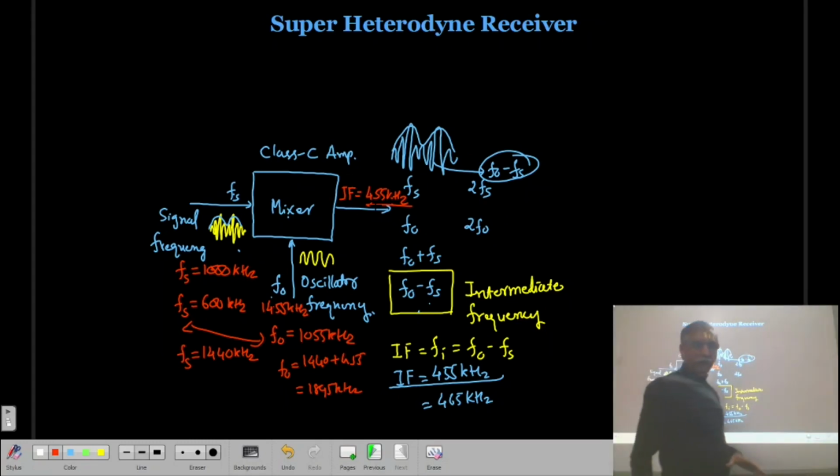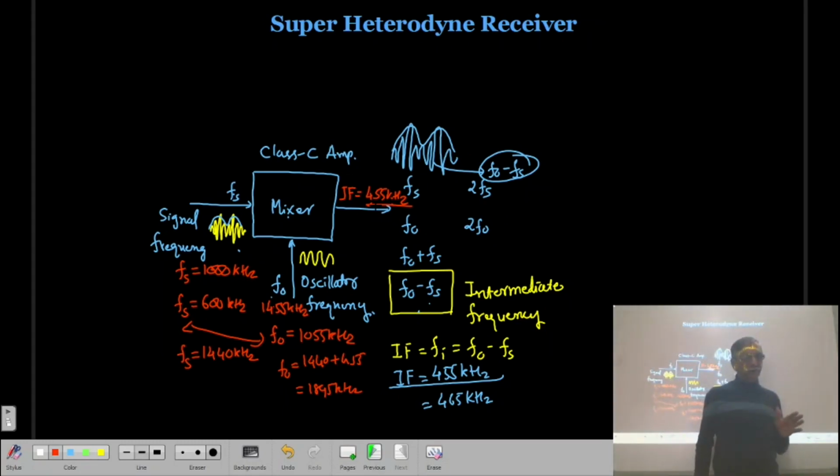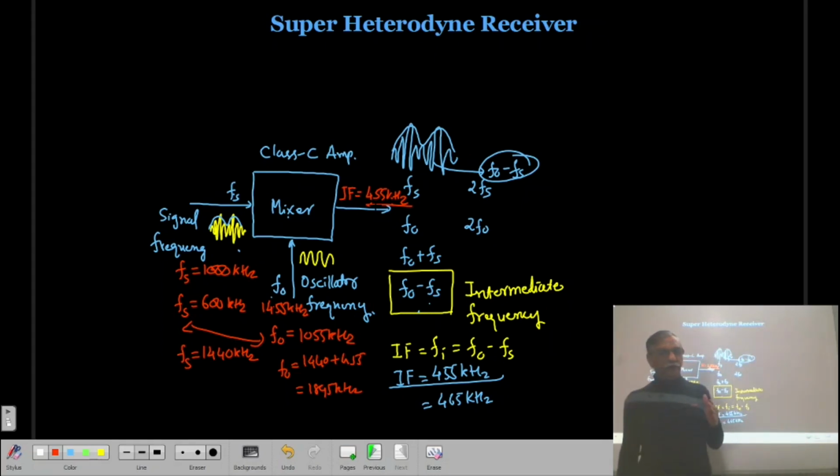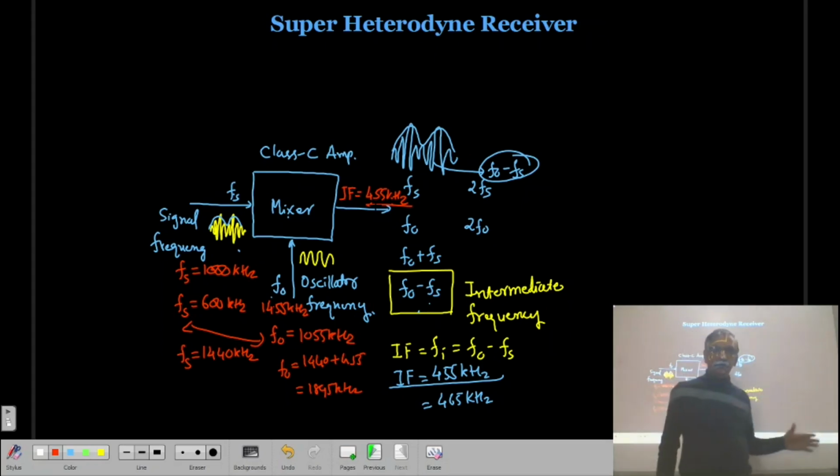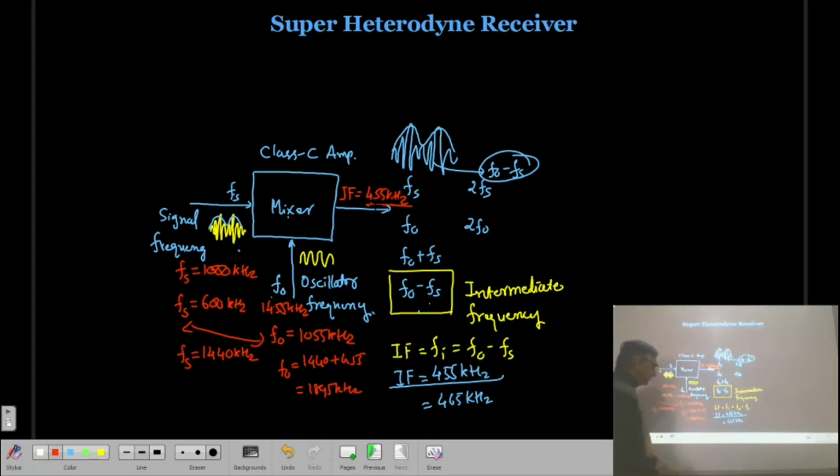What I mean to say is that if we change the signal frequency, or if you are tuning to a different frequency, then the oscillator frequency is also simultaneously changing, so that the difference frequency, that is the intermediate frequency, will always remain constant.